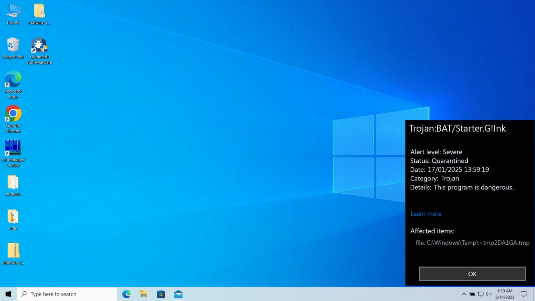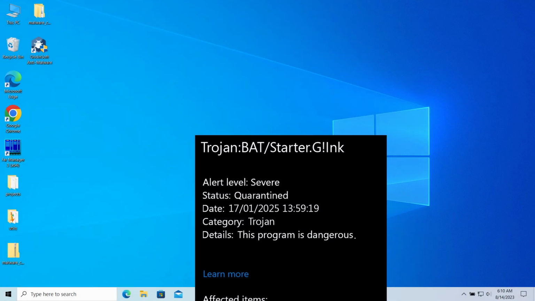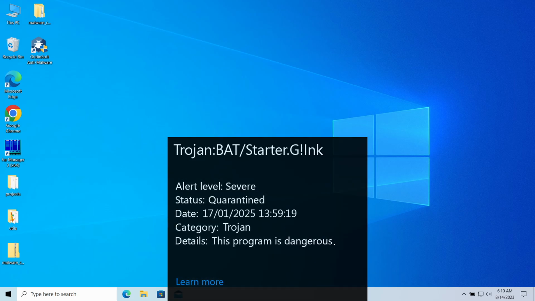Trojan:Win32/Bad Starter.G is a detection of Microsoft Defender that you can see popping up in the system. This detection is a marker of a malicious activity that can end up with spyware injection or hackers gaining remote access to the computer. At the same time, there are reports about it being a false positive detection. In this video, I will explain whether it can be a false positive and how to remove it.